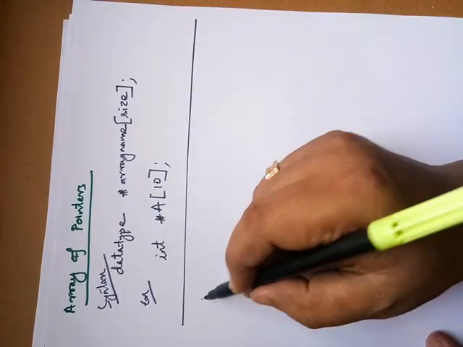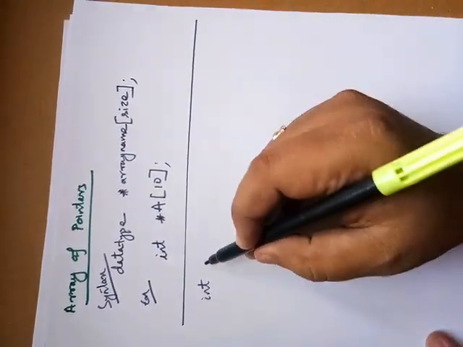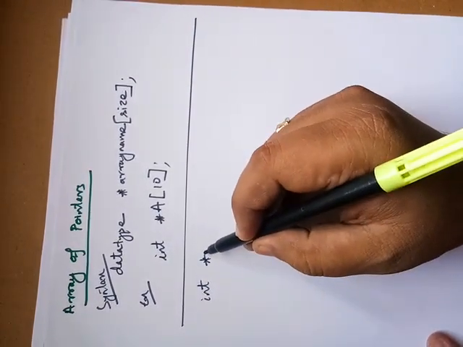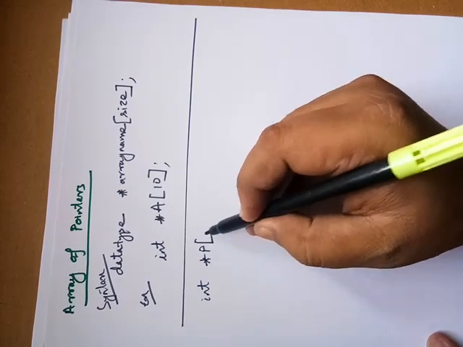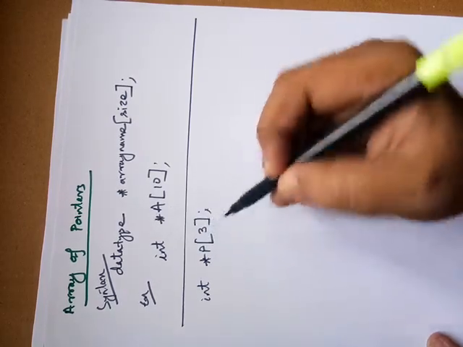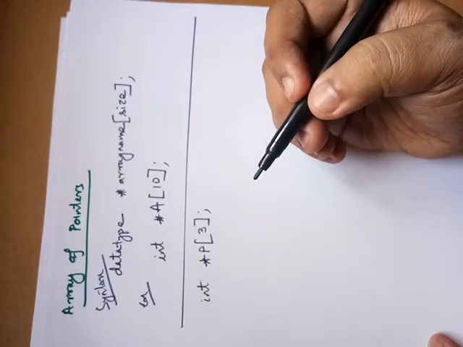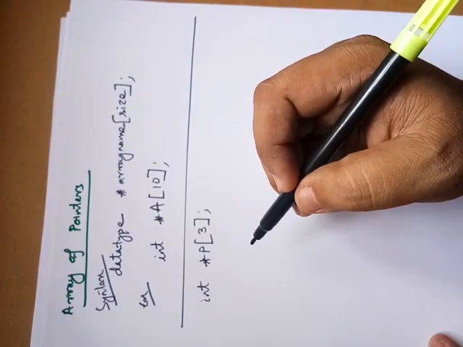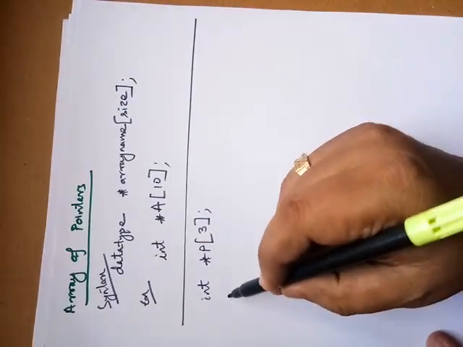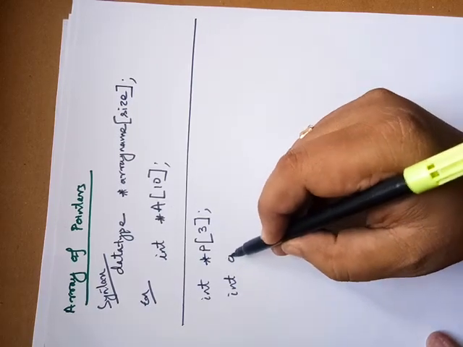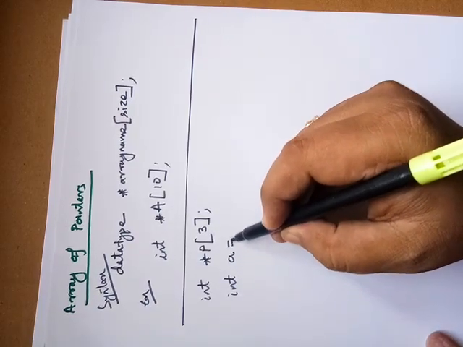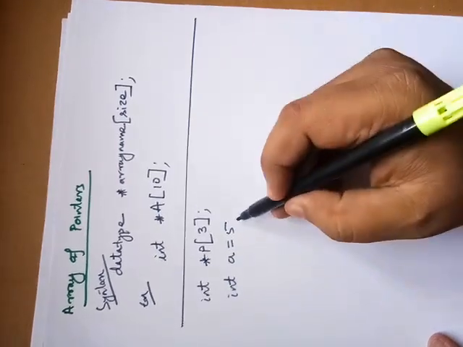We'll declare the array of pointers: integer asterisk symbol p, and suppose the size is 3. I am declaring the other variables like integer a, and I have assigned that 5, comma b.